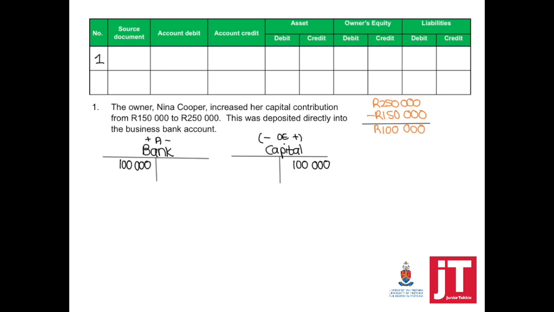So source document is bank statement. The money was directly deposited into the bank account. They didn't say issued a receipt. So that's why we use the source document as evidence, as proof, the bank statement. Account debit, bank, account credit, capital. And now we don't need to say plus or minus. We just have to say assets, debit, and owner's equity, credit.